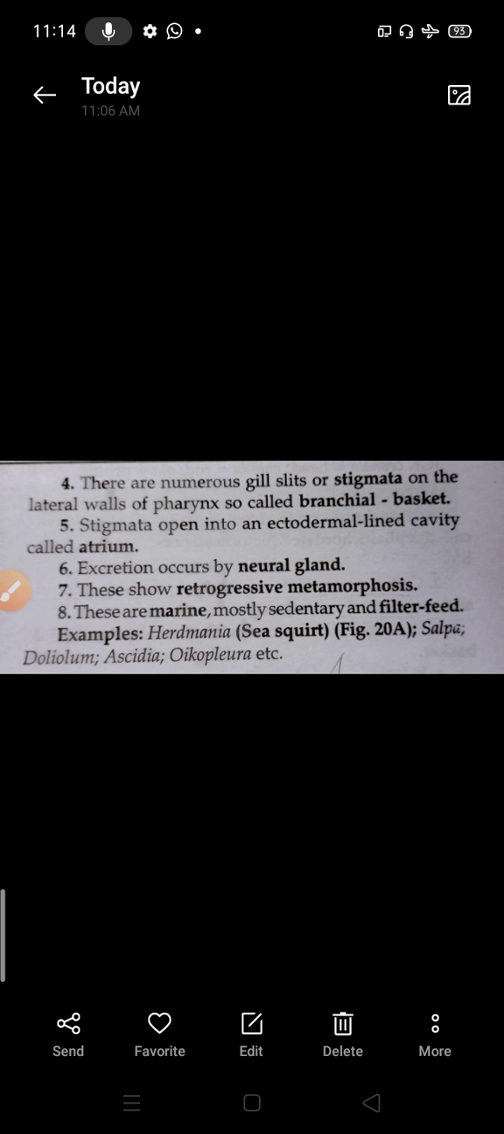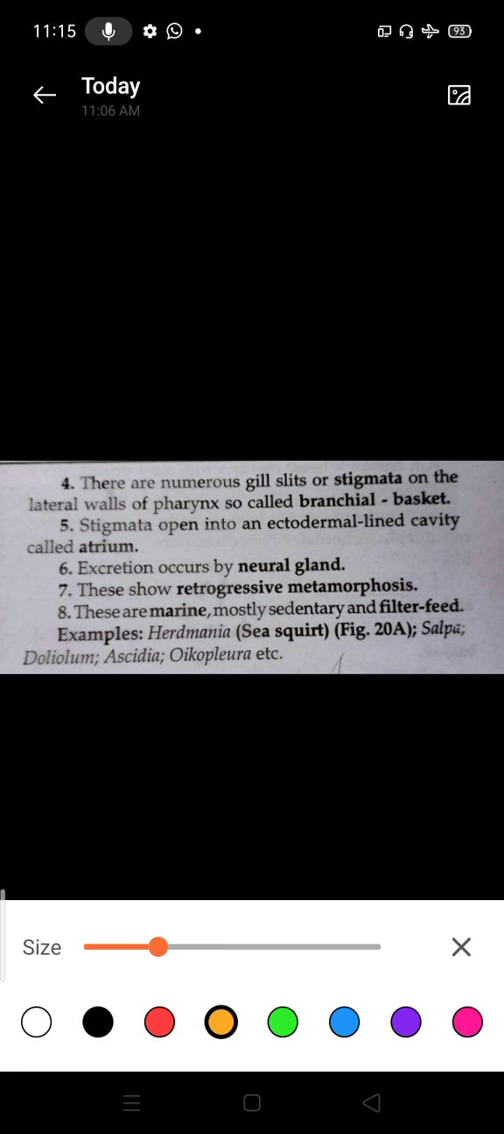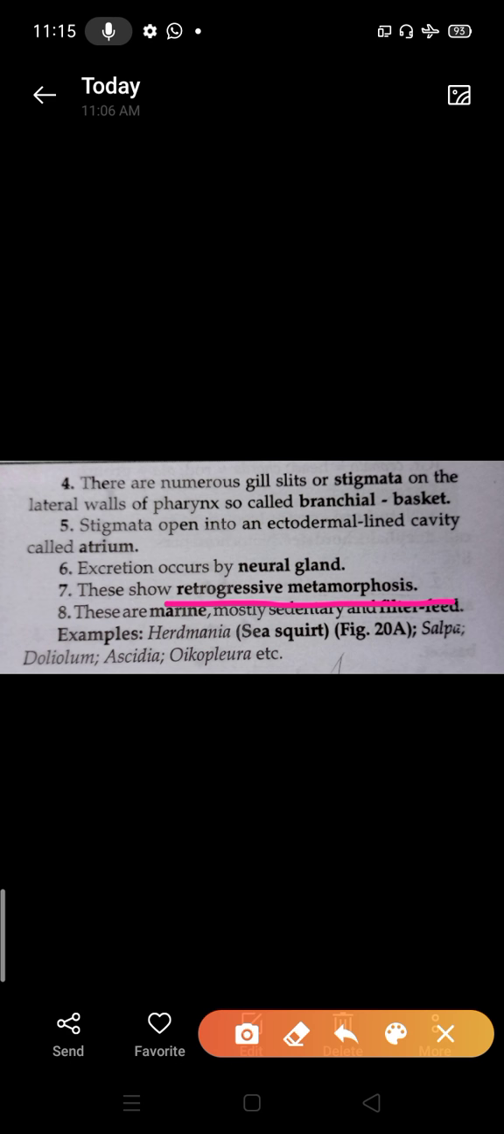The next point is the lined cavity of their body. The ectodermal lined cavity is known as the atrium. Excretion occurs by neural glands. Glands are present on their body surface, and from there they carry out excretion. Clear? And one important point, as I already told you, is retrogressive metamorphosis. They are exclusively present in marine water bodies, so their habitat is marine. They are sedentary and filter feeders.